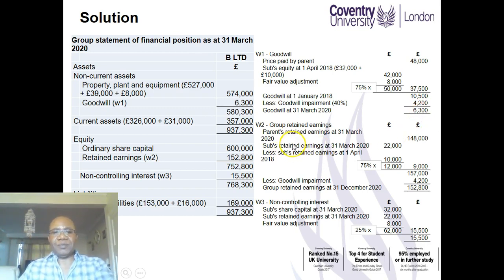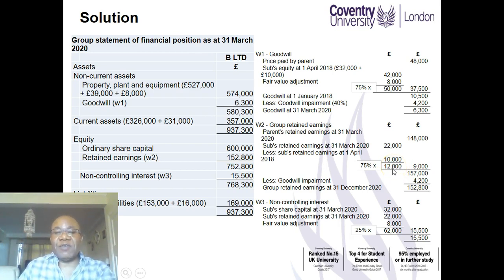Let's look at working 2, the group retained earnings. We take the parent's retained earnings, the whole of it. We take the subsidiary's retained earnings, the whole of it at the year end, less the retained earnings at the date of acquisition, which we have used in the goodwill calculation. So that same retained earnings you deduct from here because we have no share of that. We've paid for that. So when you deduct the retained earnings at the date of acquisition, that means that the subsidiary has earned extra profit of £12,000 since acquisition.